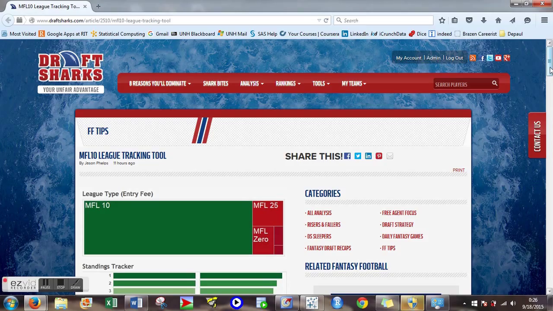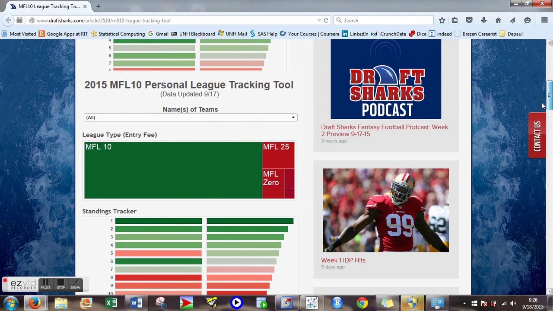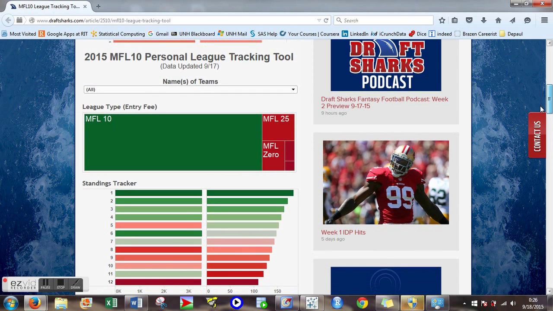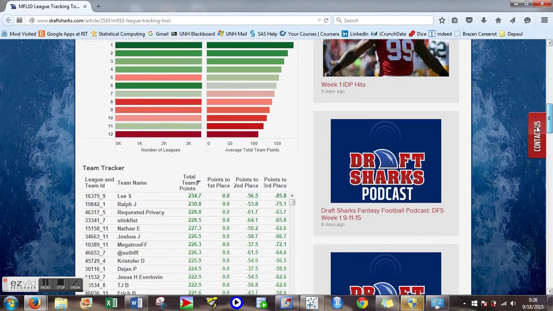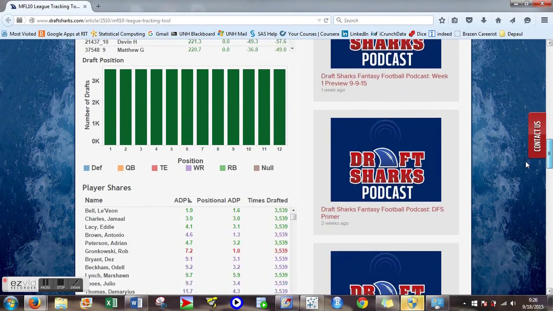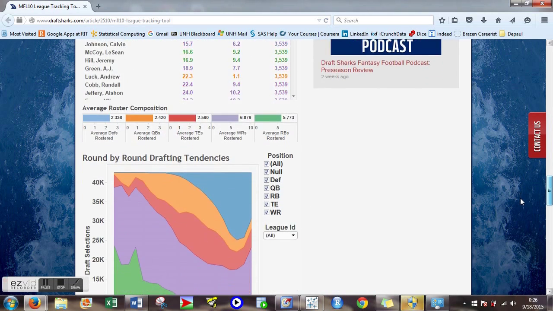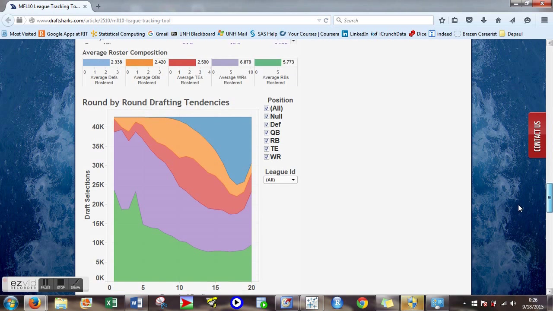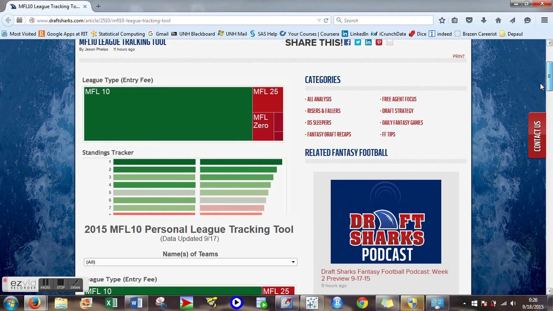The dashboard has 8 features to help answer nearly every question you might have about your MFL10 portfolio. Filter on the team name, track the number of leagues by entry fee, what everyone has been waiting for, a standings tracker, an individual team tracker, a draft position chart, a player shares table, a roster composition summary, and a round-by-round drafting tendency chart. The default setting is to include all teams in the database, so let's start exploring at